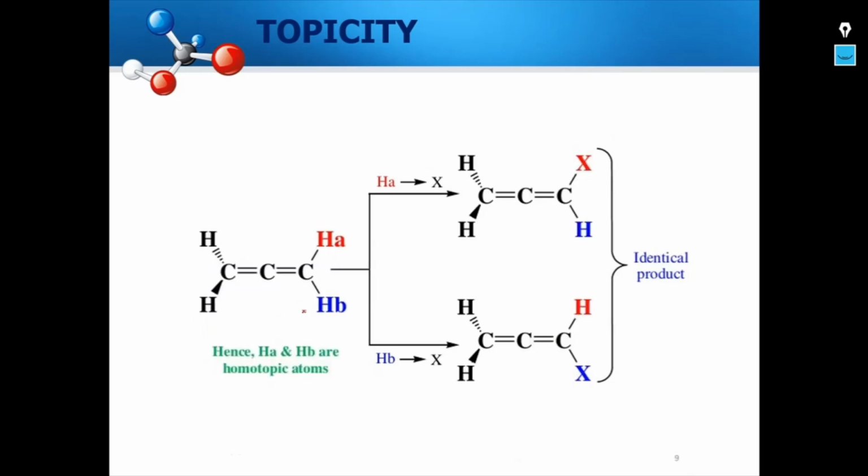Let us look into another example, in allene, where we have two atoms. If we replace HA with some heteroatom X and HB with some heteroatom X, we end up with two molecules, and these two molecules are again identical. Therefore, HA and HB are homotopic atoms.